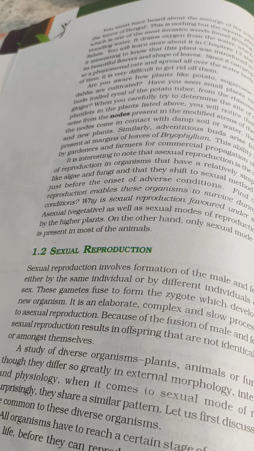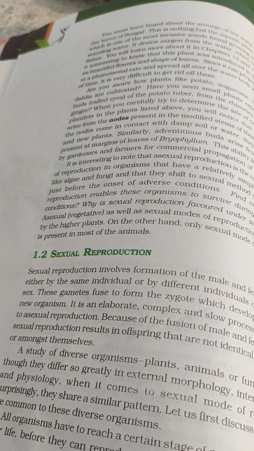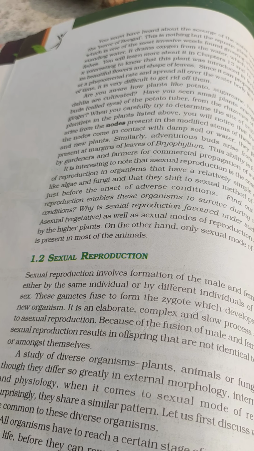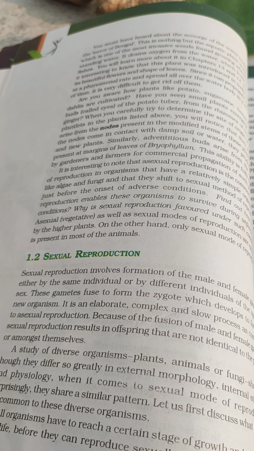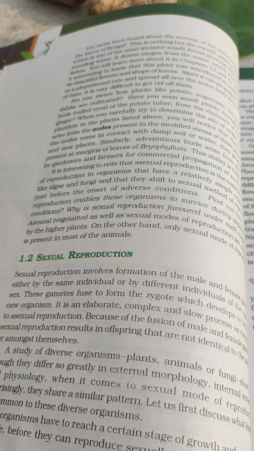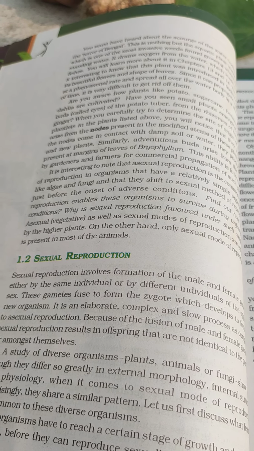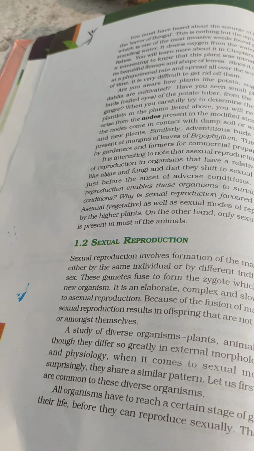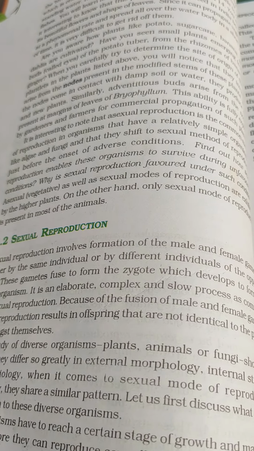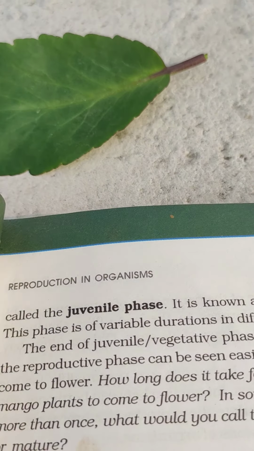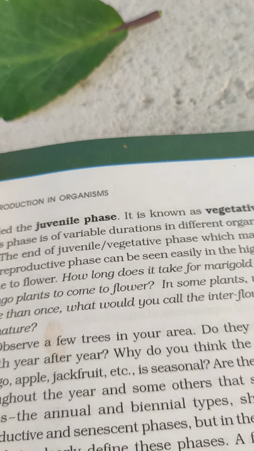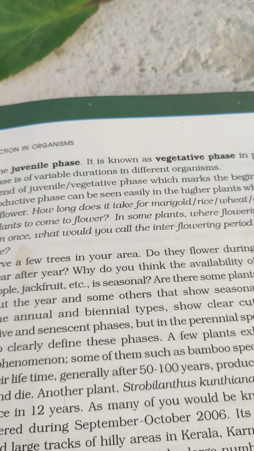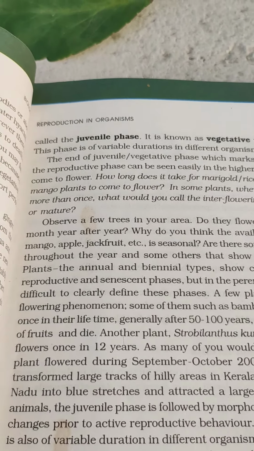It's not like that. Sometimes it has been observed in the lower group of animals, or even in organisms like monerans, that when they come into a situation which is disadvantageous for their survival or existence, they move on to sexual reproduction. Before an organism enters sexual reproduction, it has to pass through a vegetative phase or juvenile phase. Once the growth is completed, only then does the organism enter the sexual mode of reproduction.